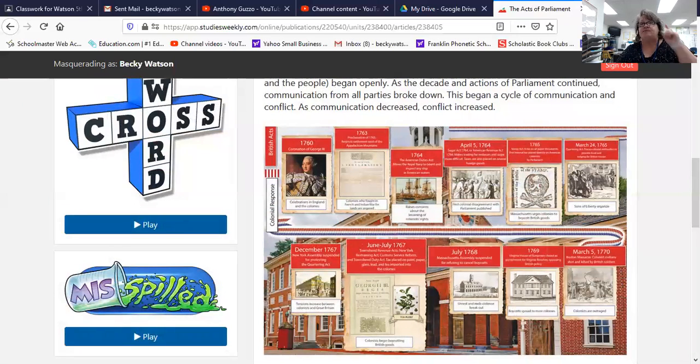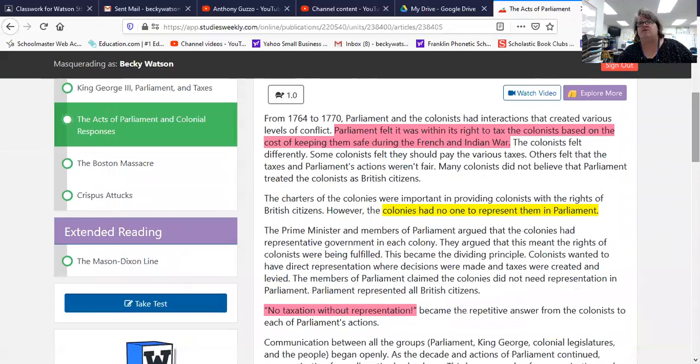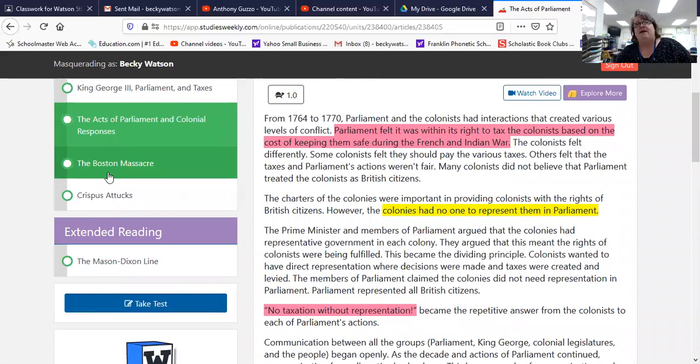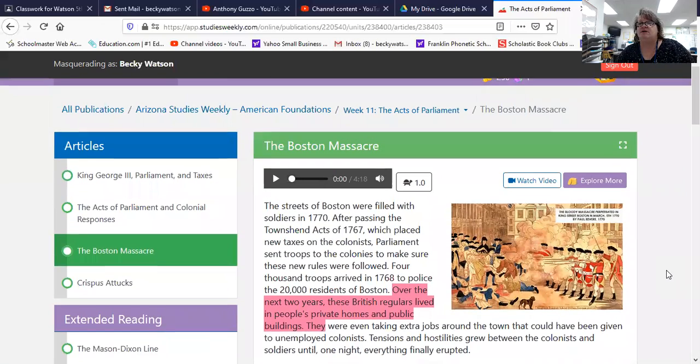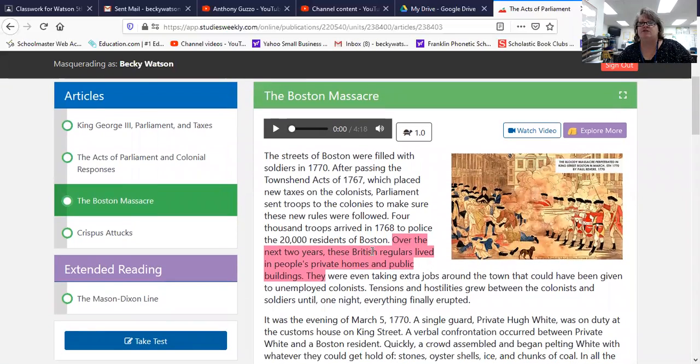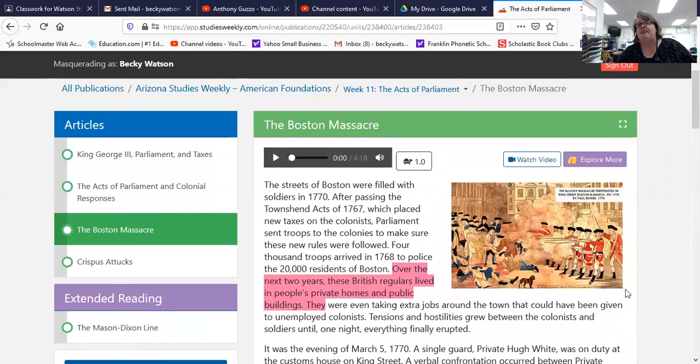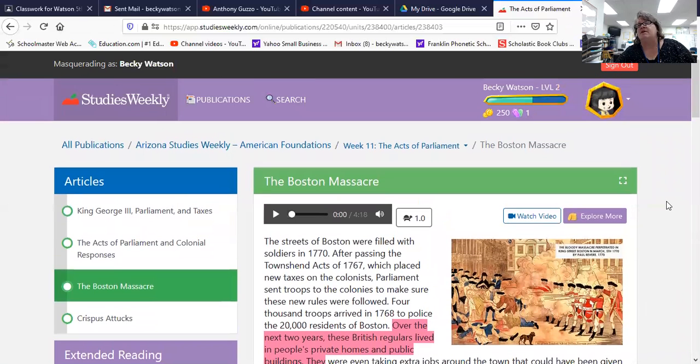So there's one more test question you need, and it's in another article. So what happened? Notice I have in pink, over the next 2 years, the British regulars lived in people's private homes. That's the Quartering Act, don't forget. All right, but here's what I want to bring up. Here's today's lesson. That was all review for the test.